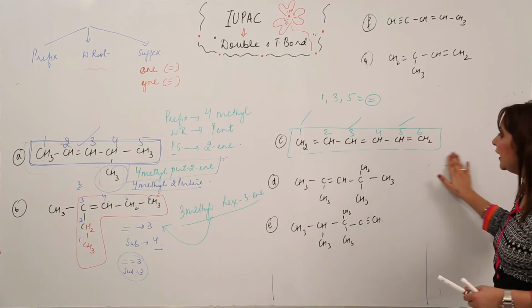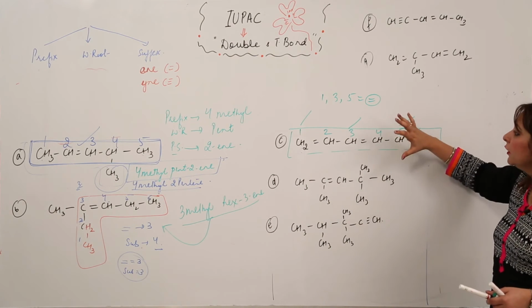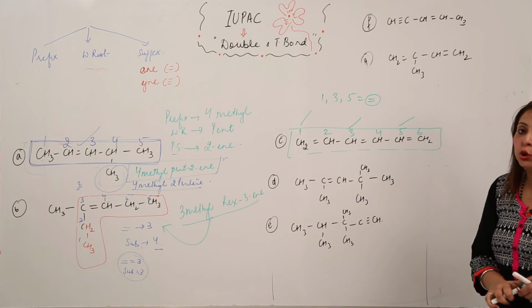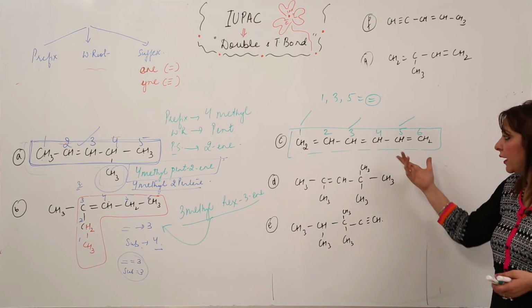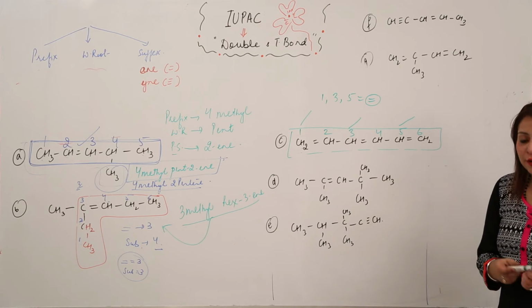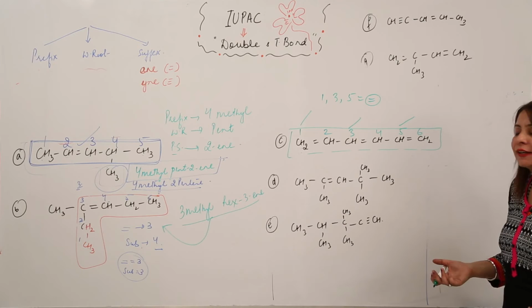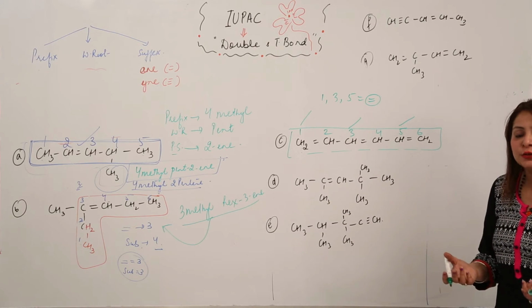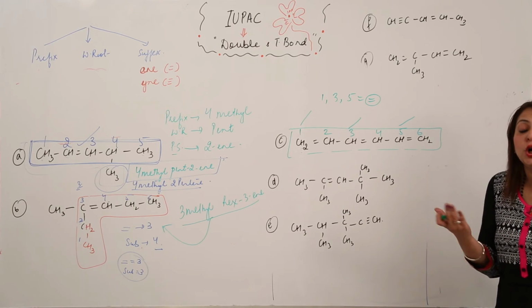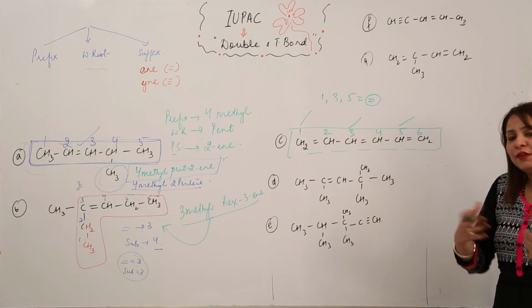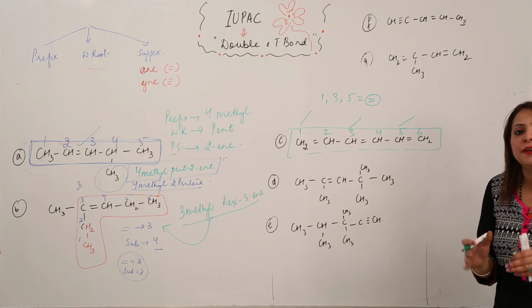Do you get to see any substituent, anything which is not included in a parent chain? No, we don't get to see any substituent which is not included in parent chain. So that means there is no prefix. So just leave the space, right? Don't panic. It happens that you may not get the secondary suffix, you may not get the prefix. So whatever you are left with, just club them and write the name.